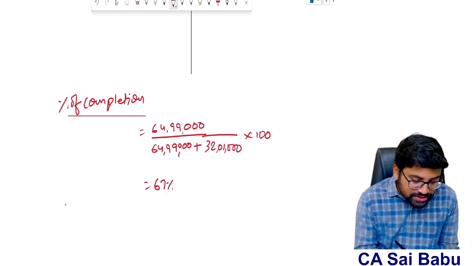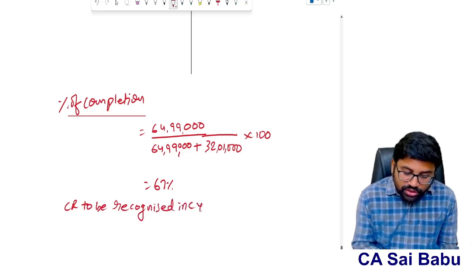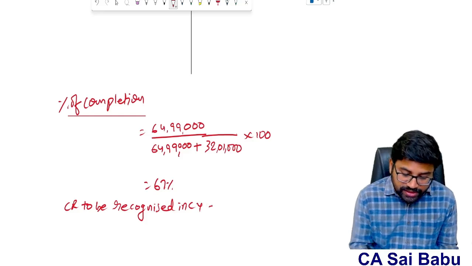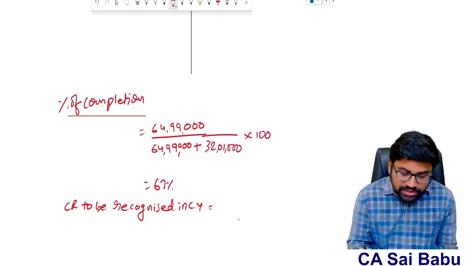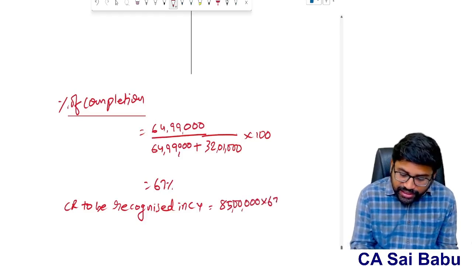So therefore, what is the contract revenue to be recognized in the current year, sir? Simple. What is the total contract revenue? 85 lakhs. Of this 85 lakhs, you recognize 67% in the current year.